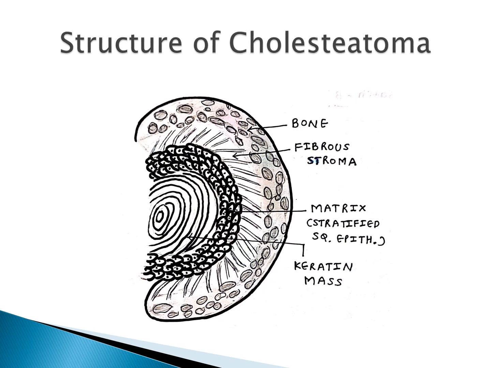Now this is the structure of cholesteatoma, which consists basically of two parts. There is a central mass of keratin, and a peripheral layer called the matrix, which is made up of stratified squamous epithelium. This whole structure lies over the bone, and in between there is a thin layer of fibrous stroma. The histological picture of cholesteatoma will look something like this.